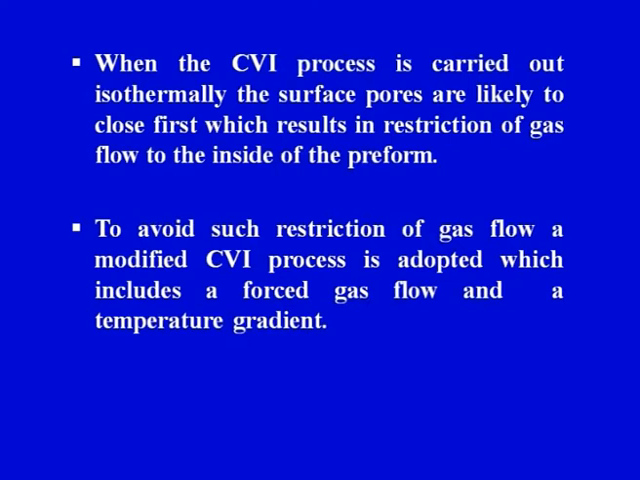But two important points you can see here. When the CVI process is carried out isothermally, the surface pores are likely to close first, which results in restriction of gas flow to the inside of the preform. So, we have seen that the preform has a geometry. Suppose it is a cuboid, and the pores are filled at the surface, because it is porous in nature, which we have seen.